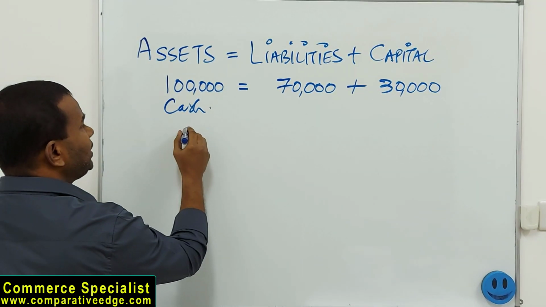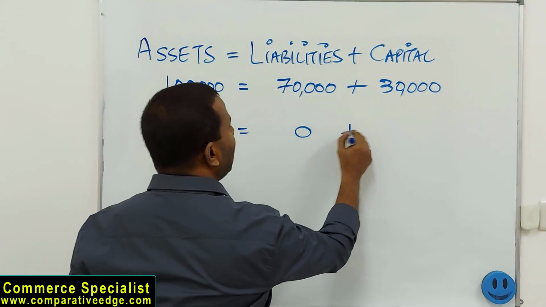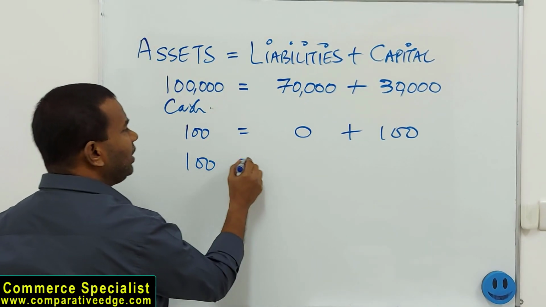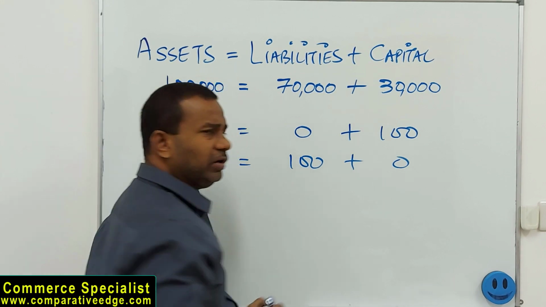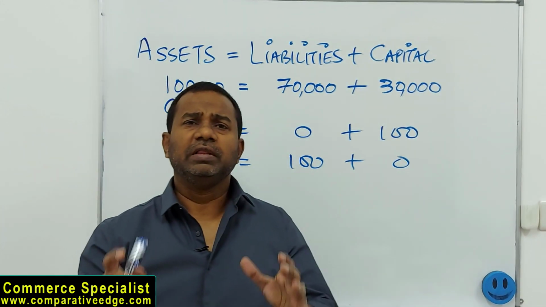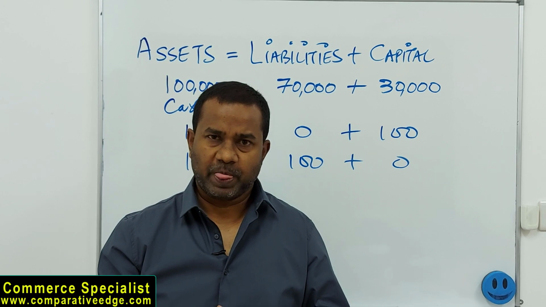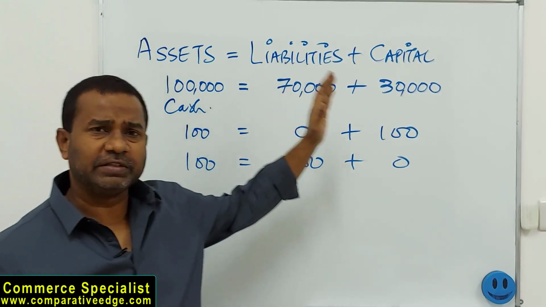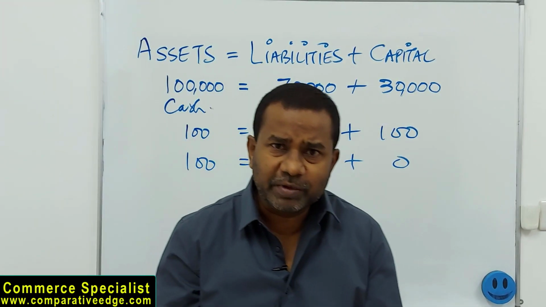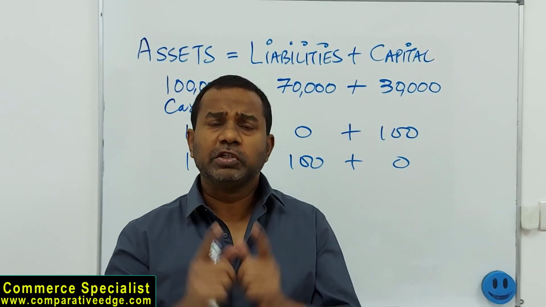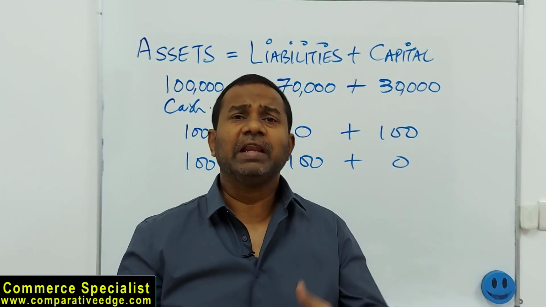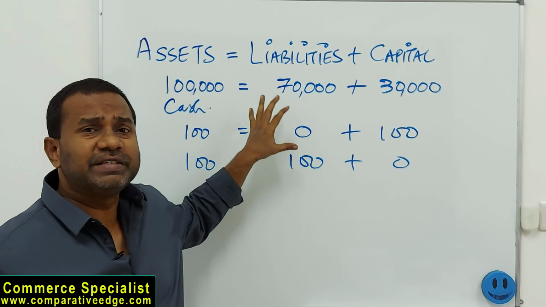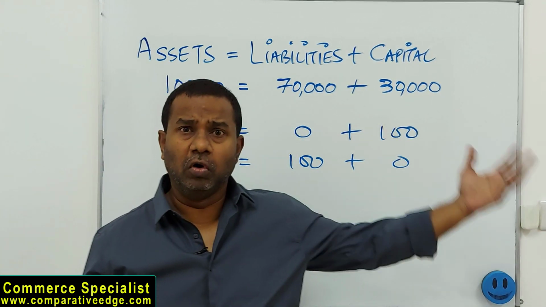There is a possibility a business may have assets of 100, no loans, and total investment by the owner. There is a possibility a business have assets of 100, all is borrowed and nothing is invested by the owner. But down the road, the equation has to balance. So ladies and gentlemen, this is the basic accounting equation. Assets equal liabilities plus capital, where assets are the resources of the business, liabilities are obligations of the business, what we have to pay outsider, and capital is investment made by the owner into the business. I call this basic accounting equation. That means there is something more to it.